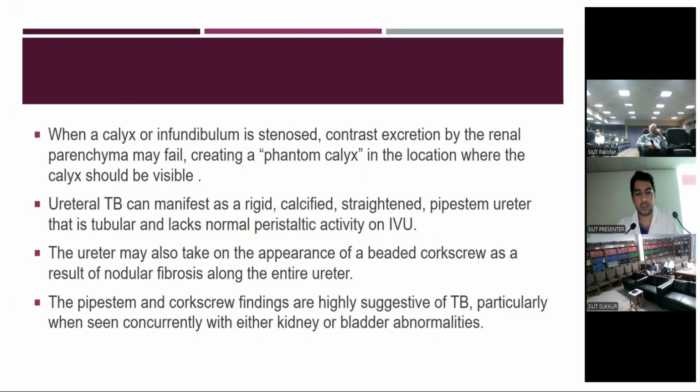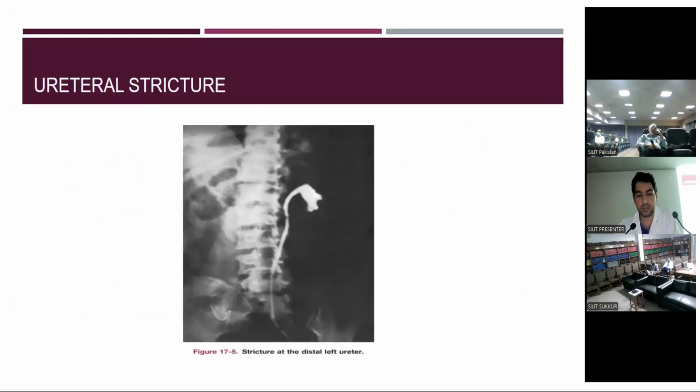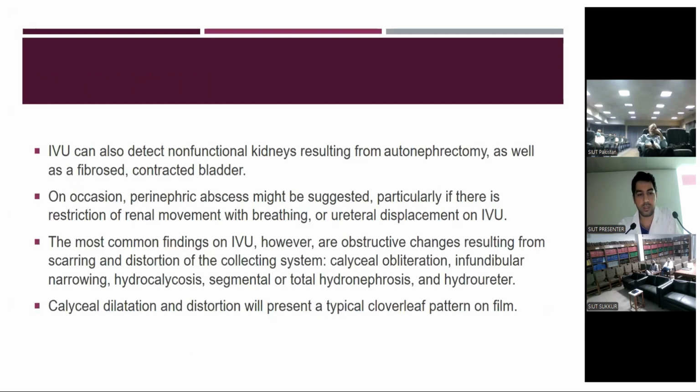Ureteral TB can manifest as a rigid, calcified, straight pipe-stem ureter that is tubular and lacks normal peristaltic activity on IVU. The ureter may also take on the appearance of a beaded corkscrew as a result of nodular fibrosis along the entire ureter. The pipe-stem and corkscrew findings are highly suggestive of TB, particularly when seen concurrently with either kidney or bladder abnormalities. This is a contrast image of the ureter showing the stricture at the distal end of the ureter. IVU can also detect non-functional kidneys resulting from autonephrectomy as well as a fibrous contracted bladder.